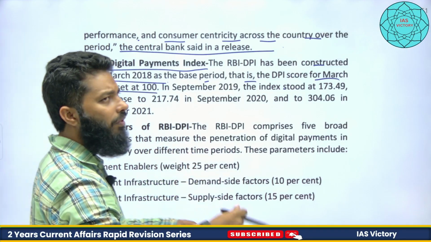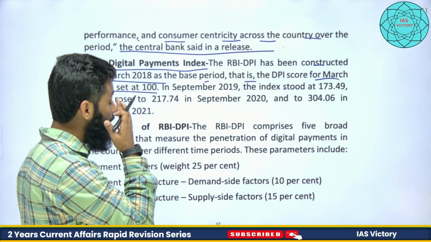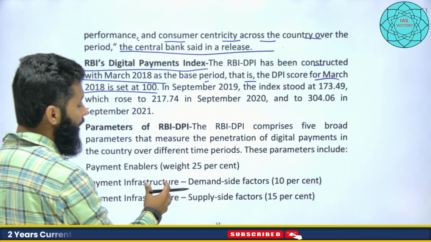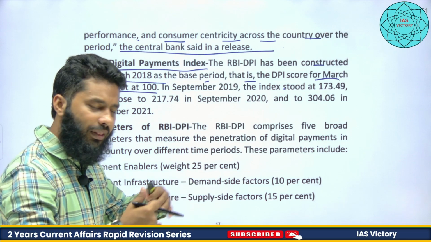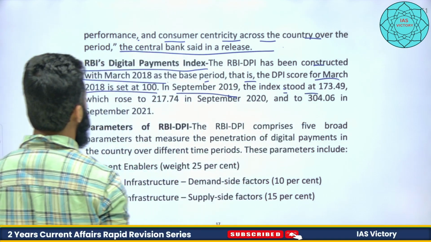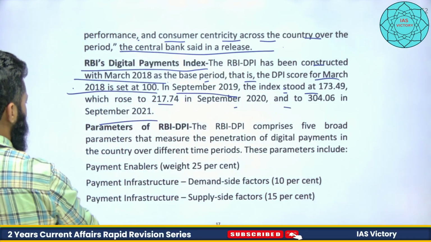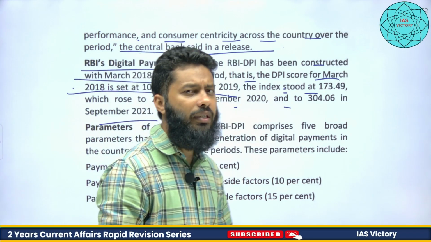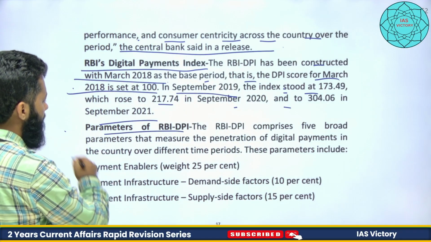That is how we calculate, right? Consumer price index, etc. We have seen what is base period, how we calculate base. So we make 100 as the value for the base year, and then we compare from that. In September 2019, the index stood at 173, which rose to 217. All these things are not important much, but you can understand that in digital payment index we are rising, right? That is digital payment index.